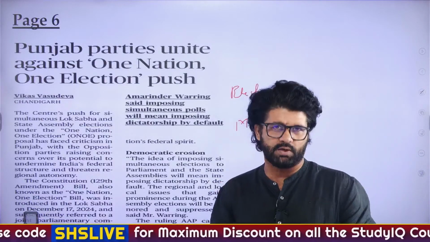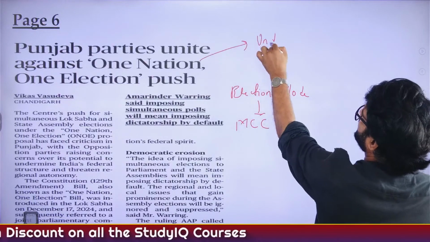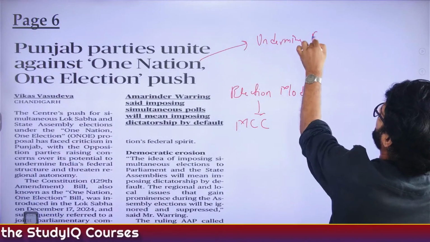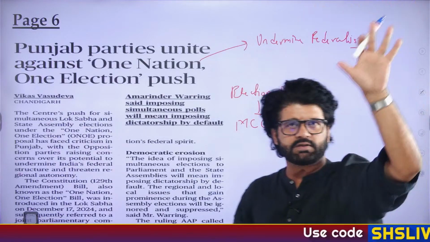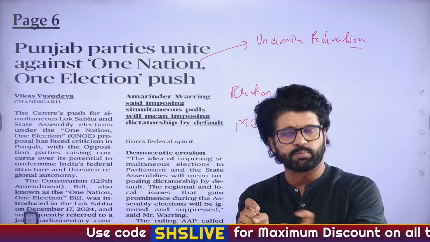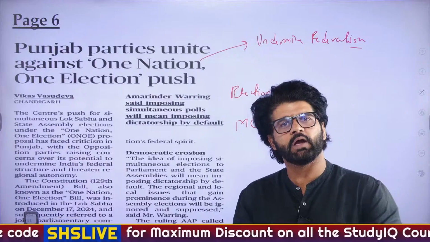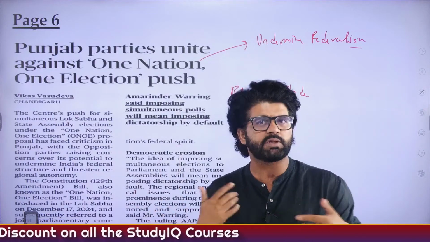Now there are other questions. Whether one nation, one election will undermine federalism. What do I mean by that? Let's say Lok Sabha election happened for 5 years, and then 28 states and others happened. Some of these states, let's say, lost majority after 2 years. Then what will happen? Will we have an election for the remaining 3 years only, or will we have elections for 5 years? What will be the scenario then?